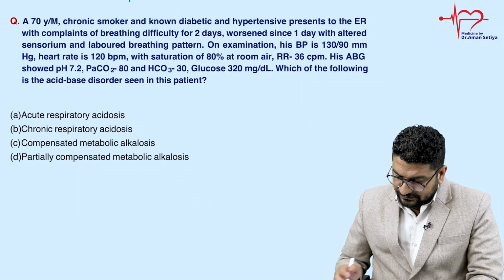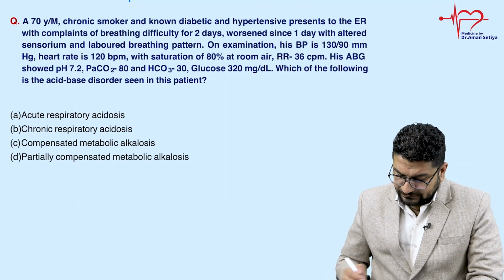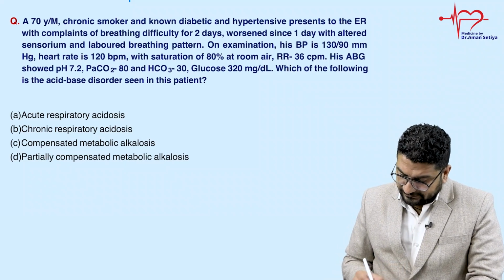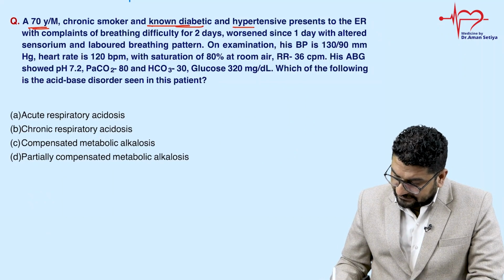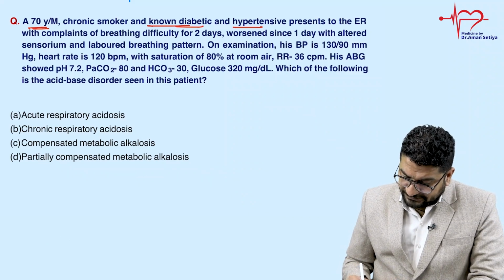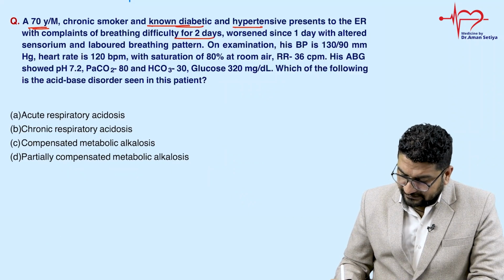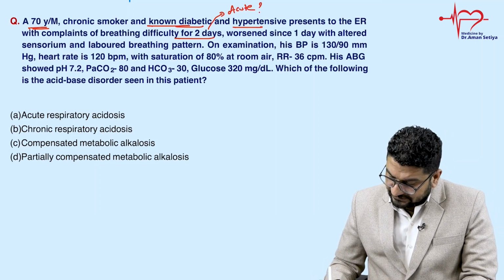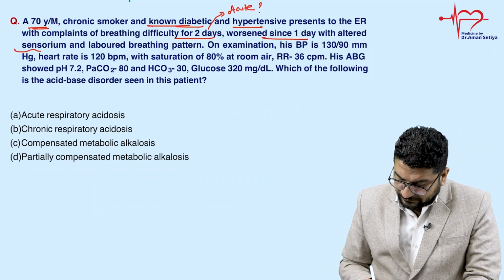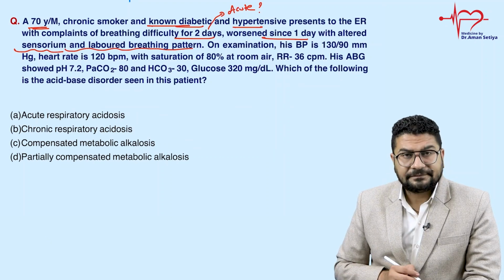So let us see one more question. For your practice, you will get an idea. A 70-year-old male chronic smoker, known diabetic and hypertensive, presented to the emergency room with a complaint of breathing difficulty for 2 days. Again, 2 days, then there is more chance of acute illness. Worsened since 1 day with altered sensorium, labored breathing pattern.